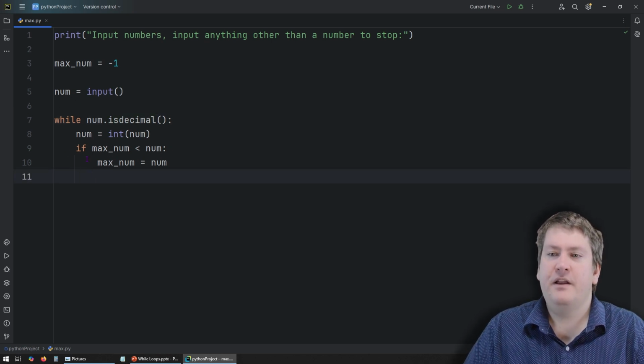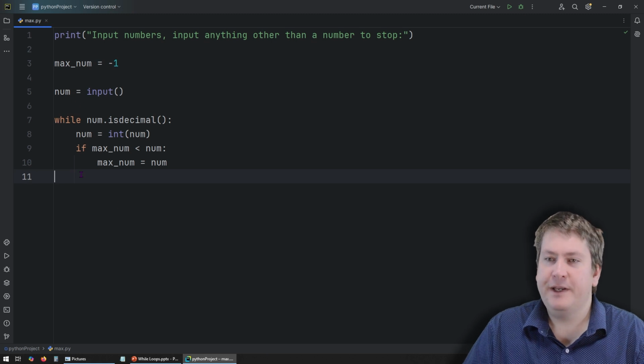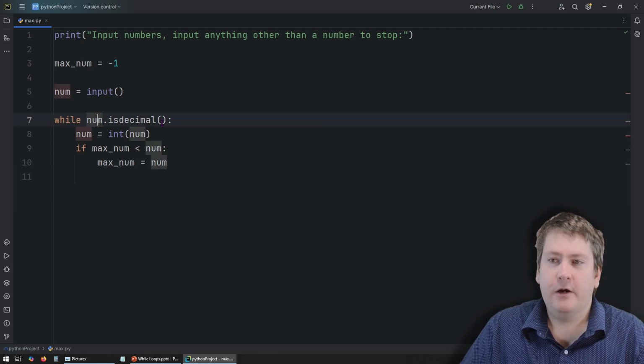So at this point, we are still missing something. Do you know what it is? And it is our modification read. If we left the code like this, we get to here and it would restart, and we wouldn't have inputted a new number. And that's going to cause a few issues. First of all, if we're not inputting a new number, this loop's just going to keep running over and over and over again. But it also could cause an error because we're saying num.isDecimal, and isDecimal is a string method. But we converted num to an integer, so it's no longer a string at this point.